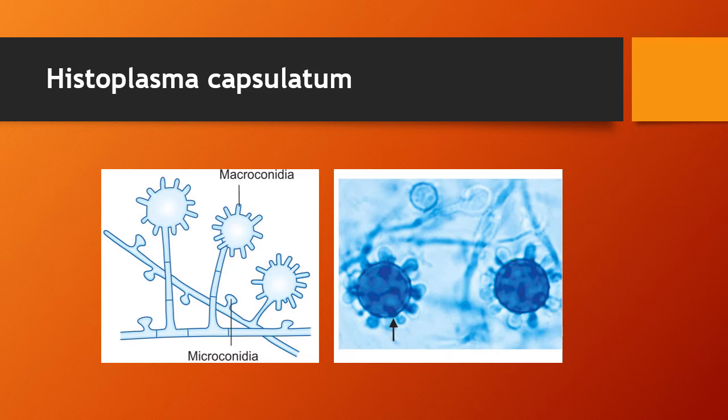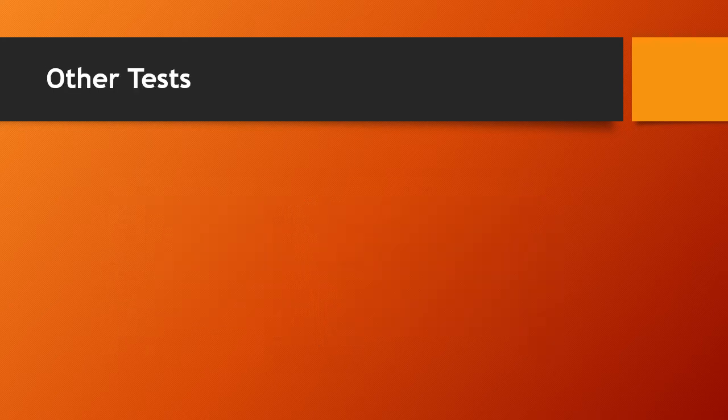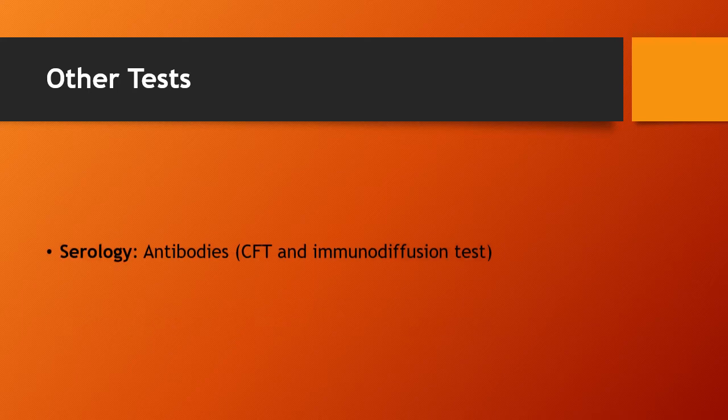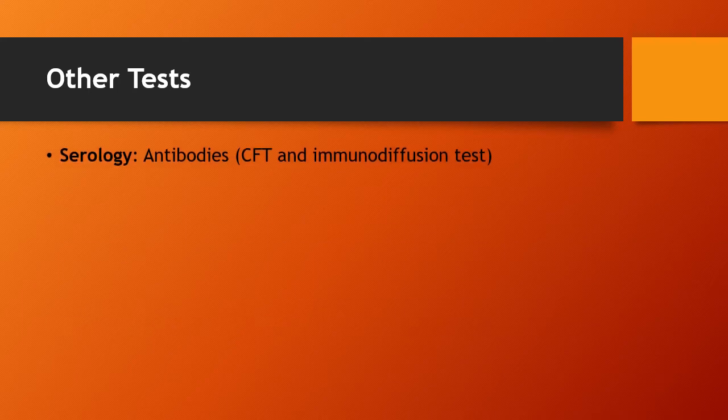So here is the picture of macroconidia, which is a specific characteristic feature where you can see this finger-like projection and thick wall macroconidia. You can also do the other test like serology first, where you can use the antibodies. The principle of the test is CFT and immunodiffusion.